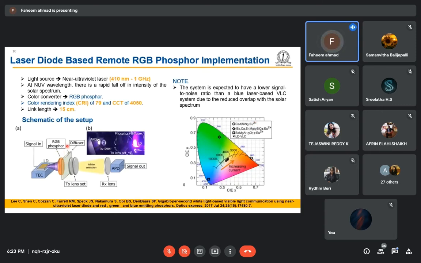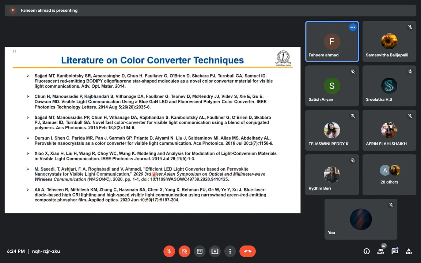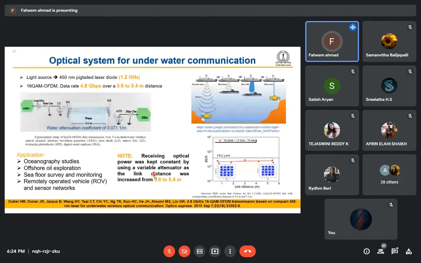In this paper, they used RGB phosphor to convert the blue light into white light, and this is how the color of the light changes as they increase the biasing current of the laser diode. The link length of this setup was 15 centimeter. Mainly they focused on how we can change the color of the light by using the RGB phosphor. And these are some literature survey on the color converters people are using in visible light communication setups.